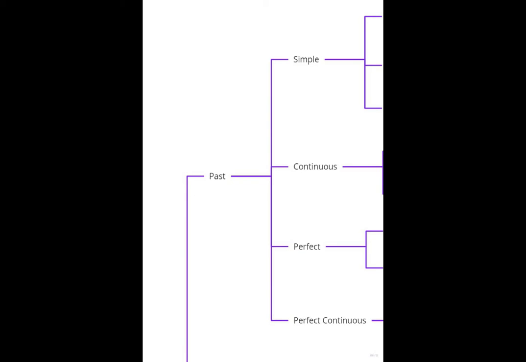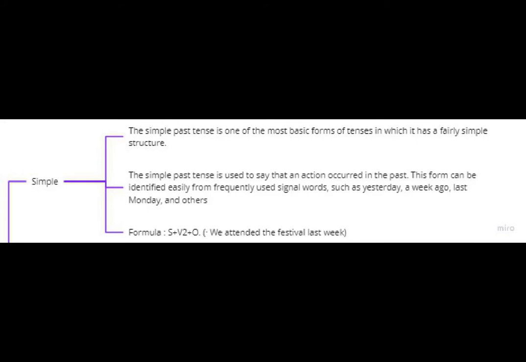This past tenses, as previously stated, past sentence also could be divided into four more categories: simple, continuous, perfect, and perfect continuous. Simple past tense. The simple past tense is one of the most basic forms of tenses in which it has a fairly simple structure.